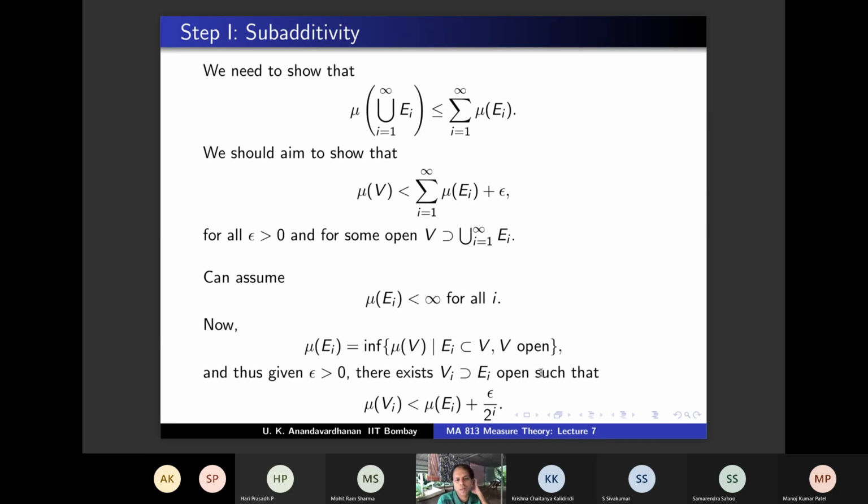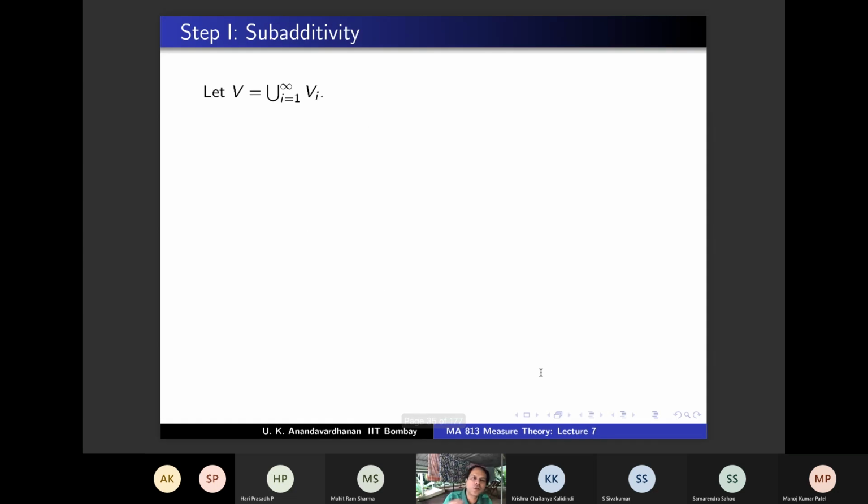So you have this. And what do I know? I know something about mu of V1 union V2 union etc. Finite unions, I know something, right? So somehow I want a finite case. So take V to be the full union and then take f precedes V. If f precedes V, then do you agree that f precedes V1 union etc. union Vn for some n? Why is this true? What is one word which will show this? What is the keyword? Support of f is compact.